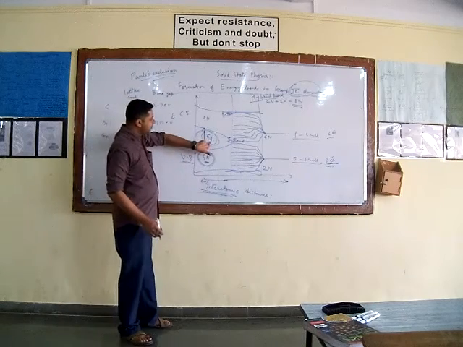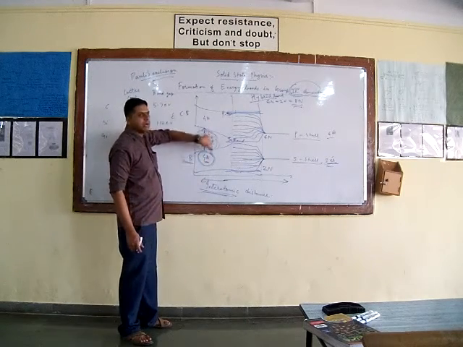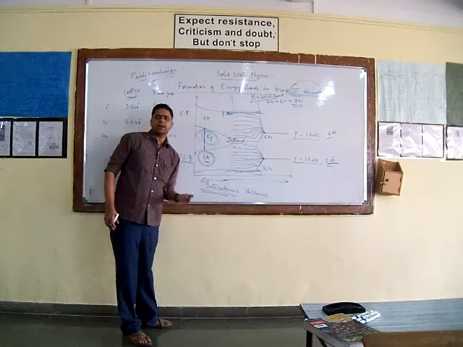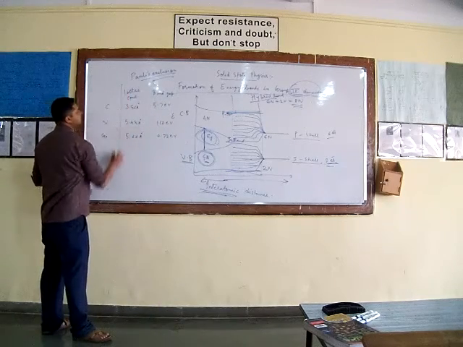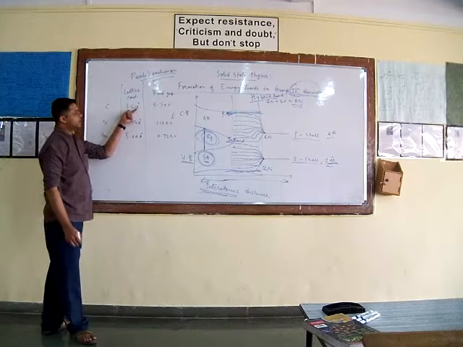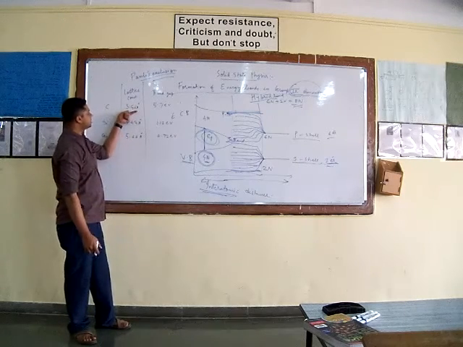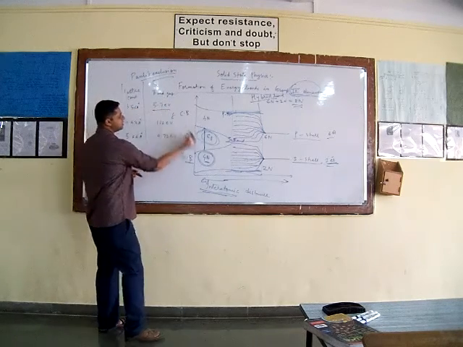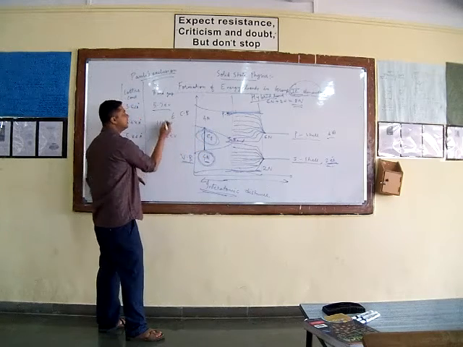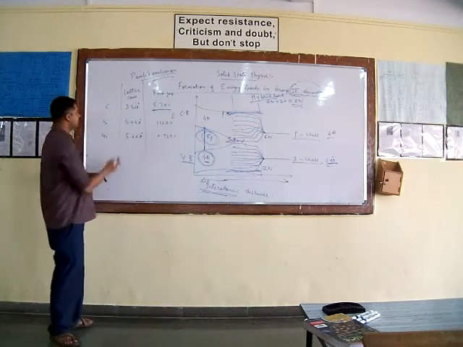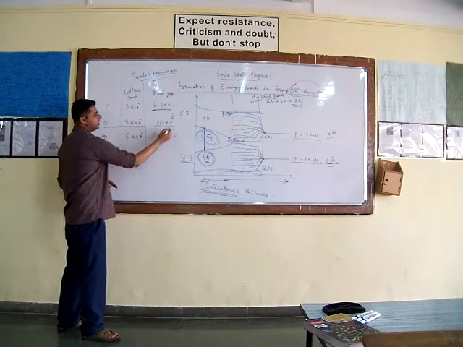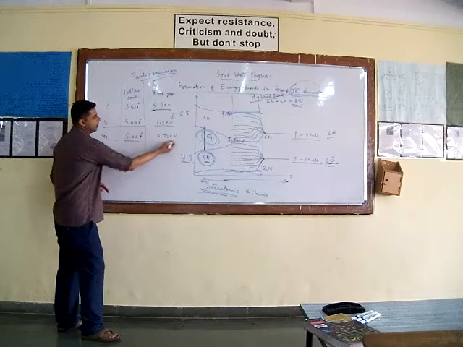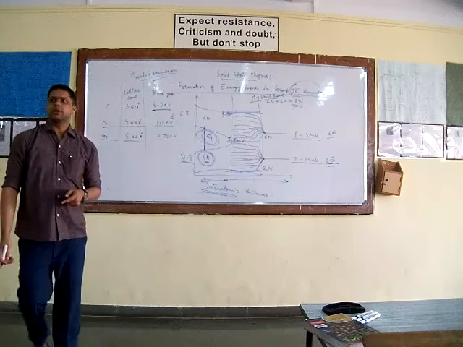So the energy gap Eg which exists between the valence band and conduction band, in case of a group 4 element, depends upon what? It depends upon the interatomic distance. Here in case of carbon, the lattice constant, meaning the interatomic distance, is 3.56 angstrom, and the energy band gap between the valence band and conduction band is of the order of 5.7 electron volt. For silicon it is 5.43 angstrom, and the energy gap is 1.12 electron volt. And for germanium it is 5.66 angstrom, and the energy gap is 0.72 electron volt.